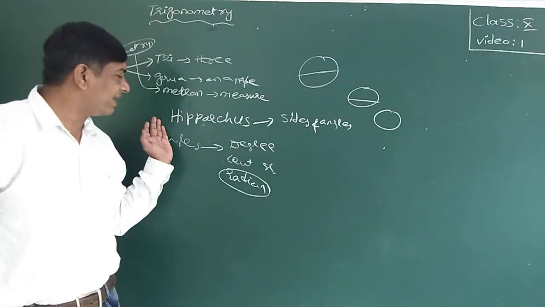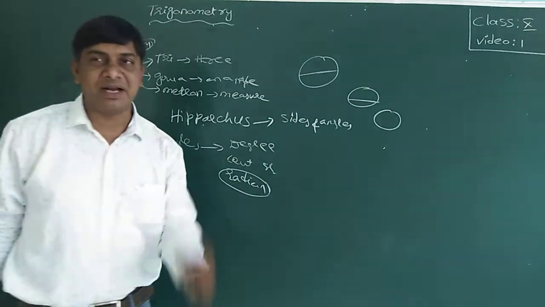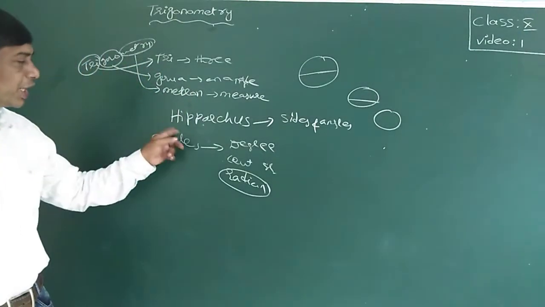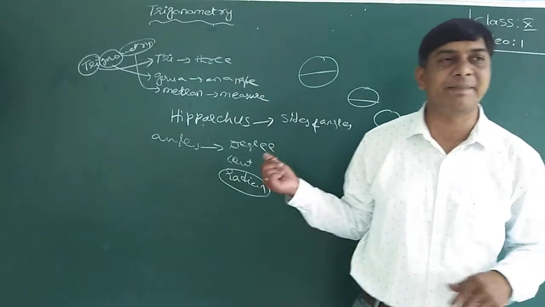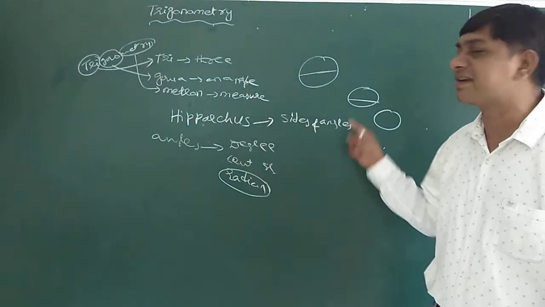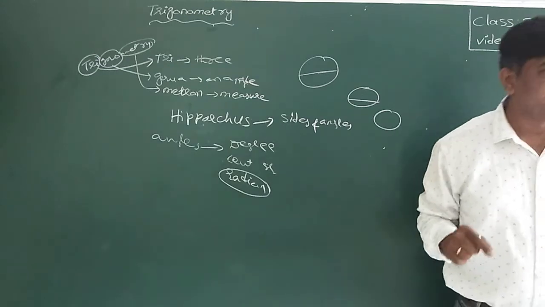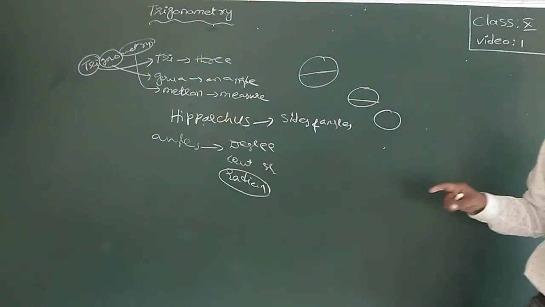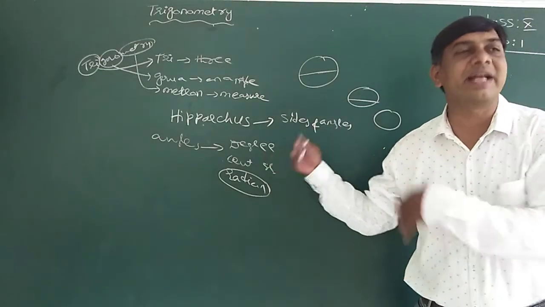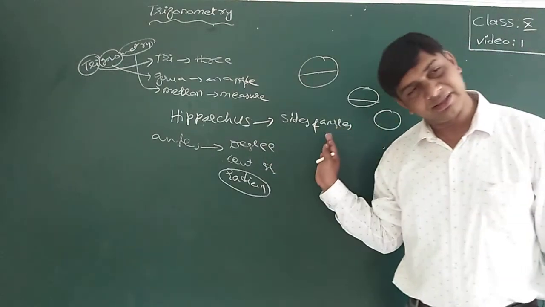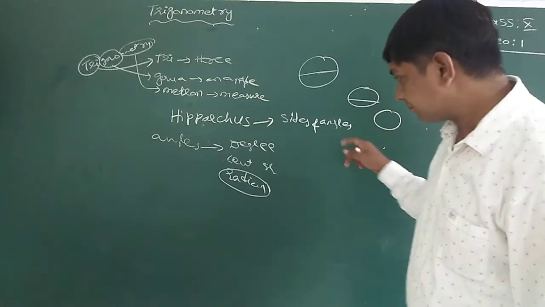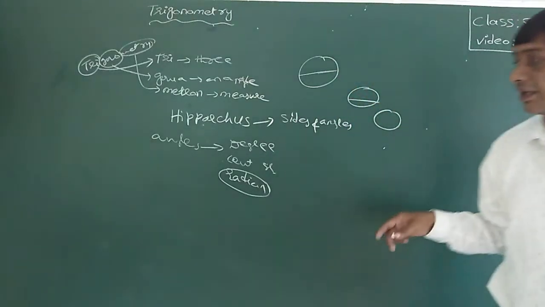This was developed by Greek mathematicians. Among them, Hipparchus was the first mathematician who established the relationship between sides and angles of a triangle. Generally, we use a right angle triangle, but in every triangle, trigonometry can be calculated. Sides and angles can be calculated.